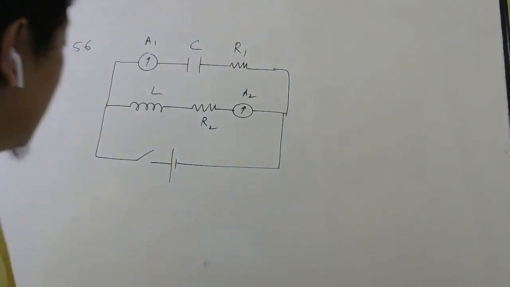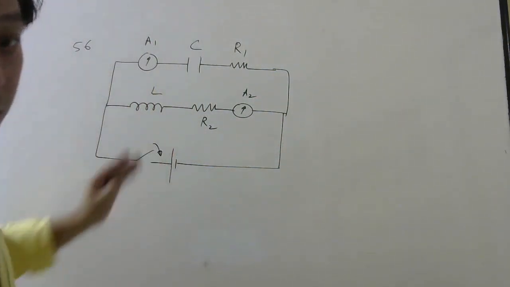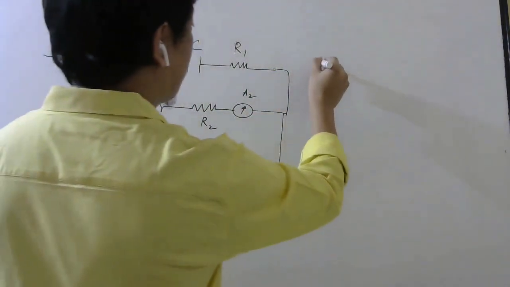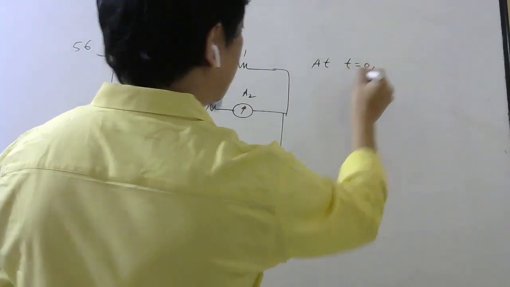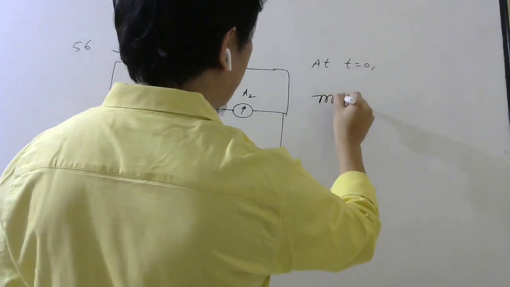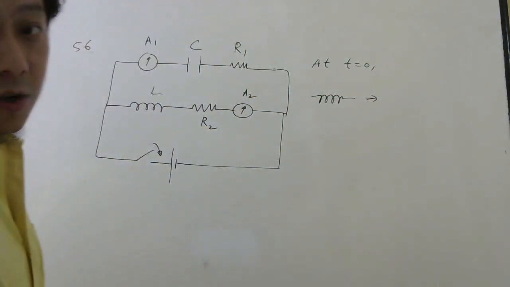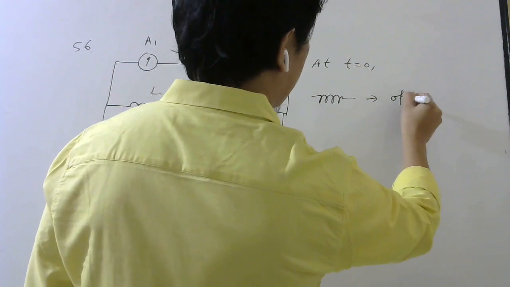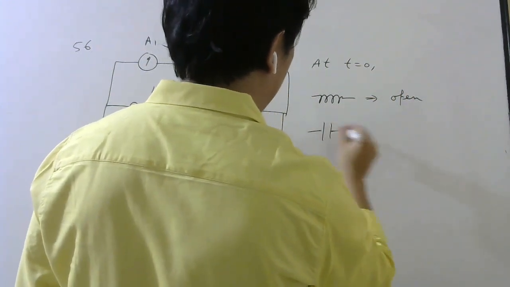So when you just close the key at t equals 0, just after closing the key, what I have told you, inductor will act like open, and capacitor will act like short.